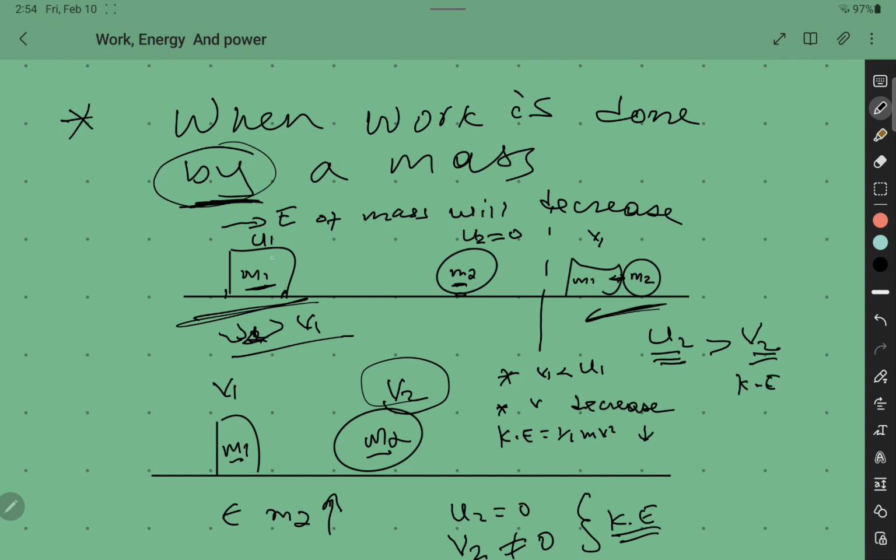And what happened to mass 1? Mass 1 decreases its velocity. V1 is less than U1, the initial velocity. Then what would happen to the kinetic energy? The kinetic energy also decreases.